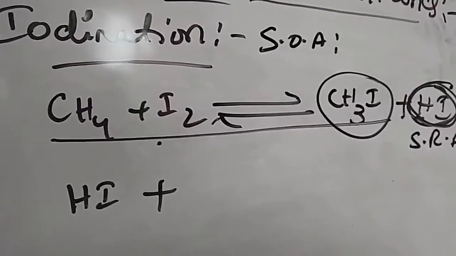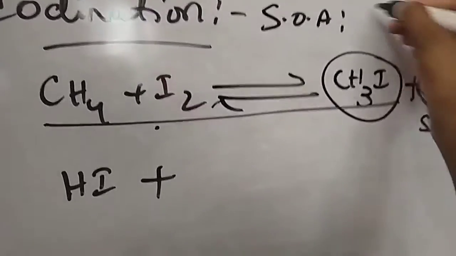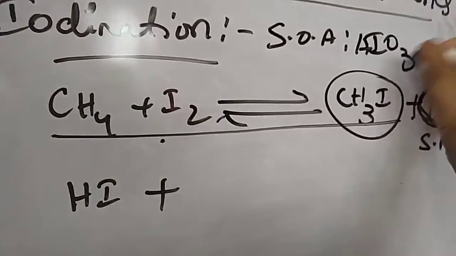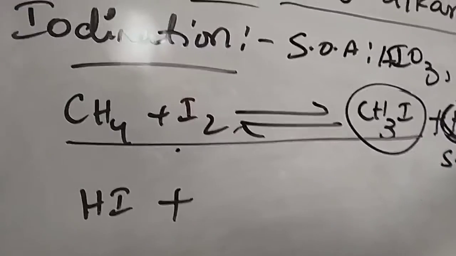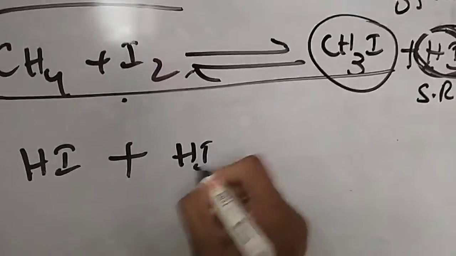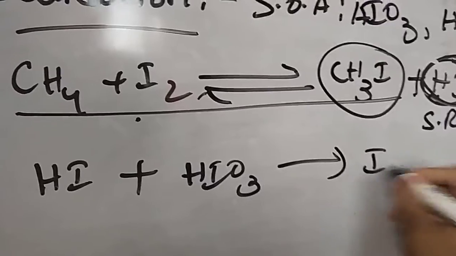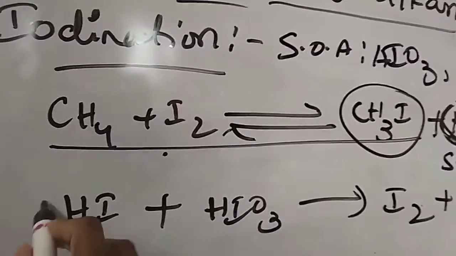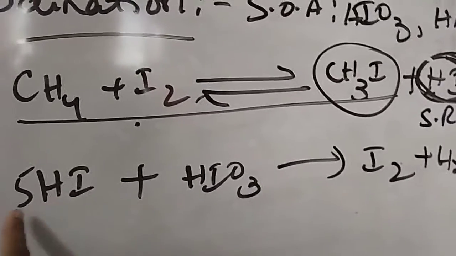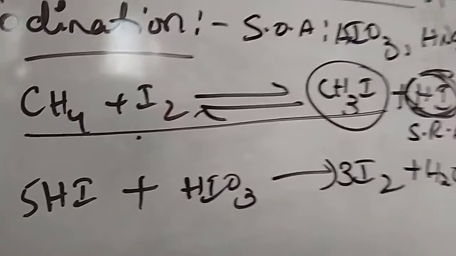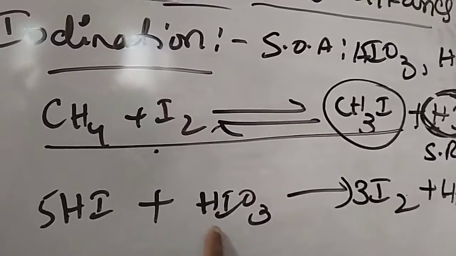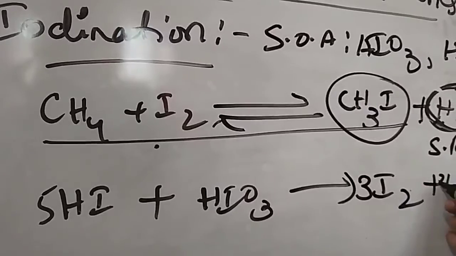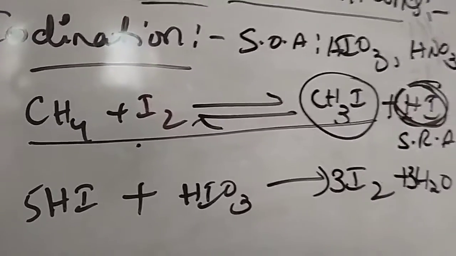What are the strongest oxidizing agents? You can add HIO3, or you can add HNO3, or you can add HgO also. What happens if you add HIO3, HNO3 or HgO? HI reacting with HIO3 converts into iodine and H2O. You have to balance the equation. If you take 5 moles of hydrogen iodide, plus 1 mole of HIO3, you get 3 moles of I2 and 3H2O. So now the reaction is balanced.